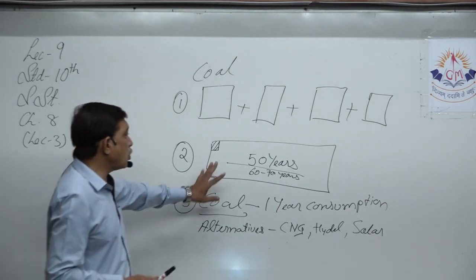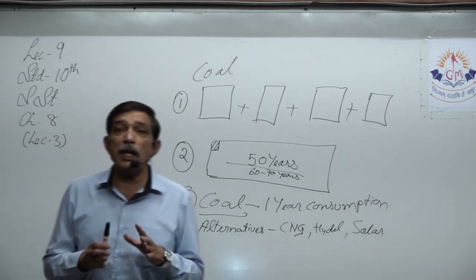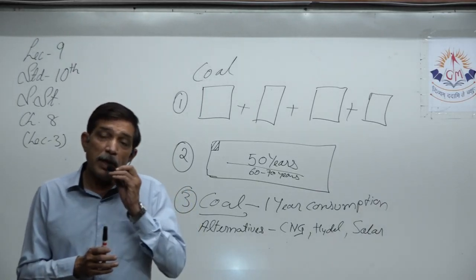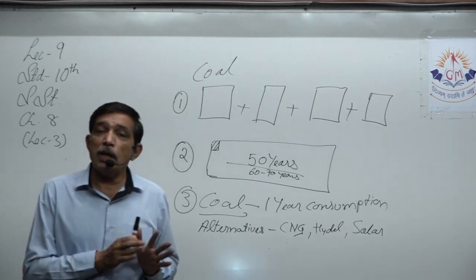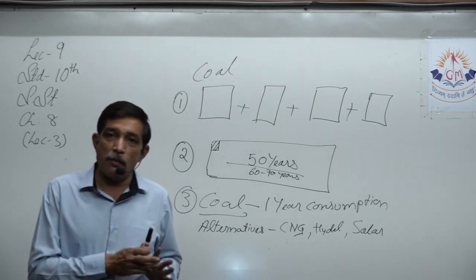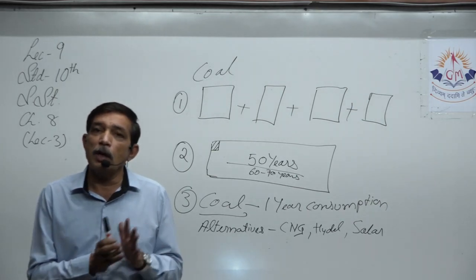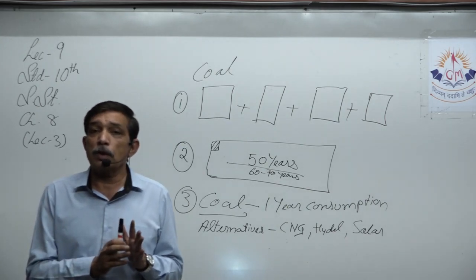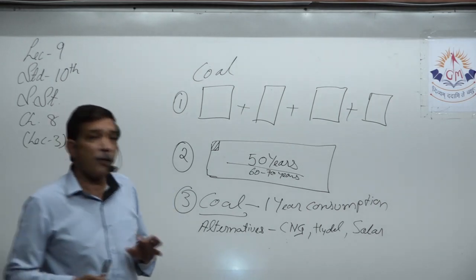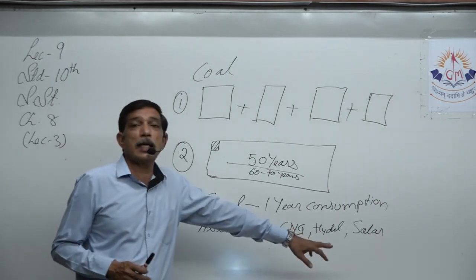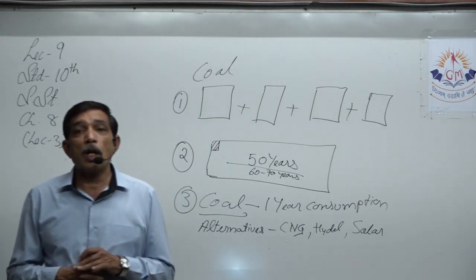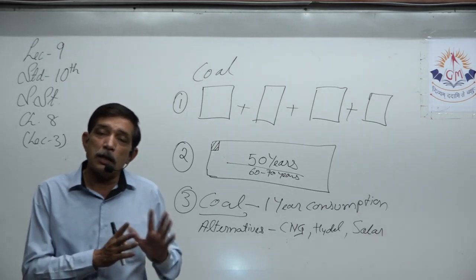It is not only about coal. We cut down trees because we need to make furniture, right? So for making furniture, if we stop making use of wood, already wood for burning has been stopped. Now people do not use that much wood for burning, right? They do not cut down the trees for making firewood, because now they have lots of alternatives. Coal is there, CNG is there, LPG is there, hydropower is there, solar power is there. So we do not have that much use of firewood. So already consumption has come down.